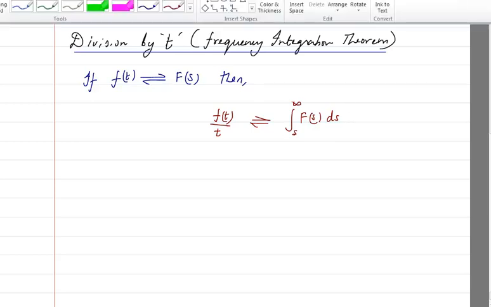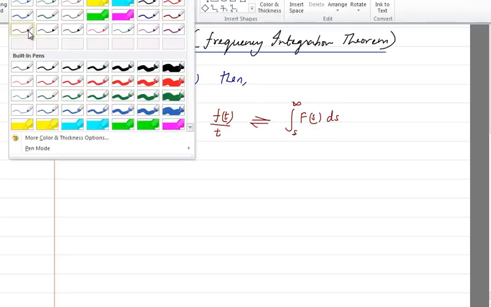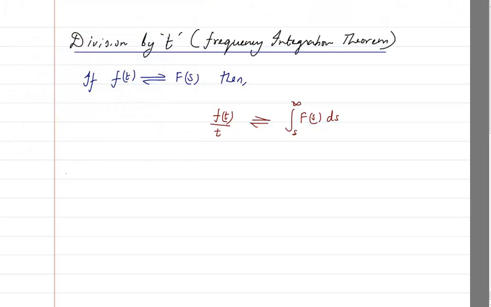Okay, so based on that, let us look at one problem. Example: find the Laplace transform of (1 minus e raised to power minus t) divided by t. So how do I solve this?